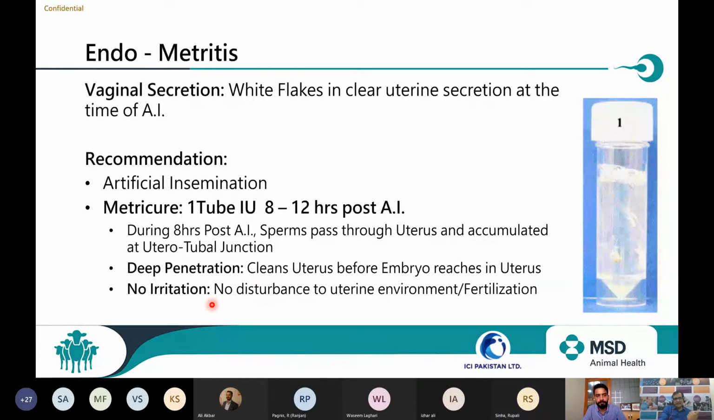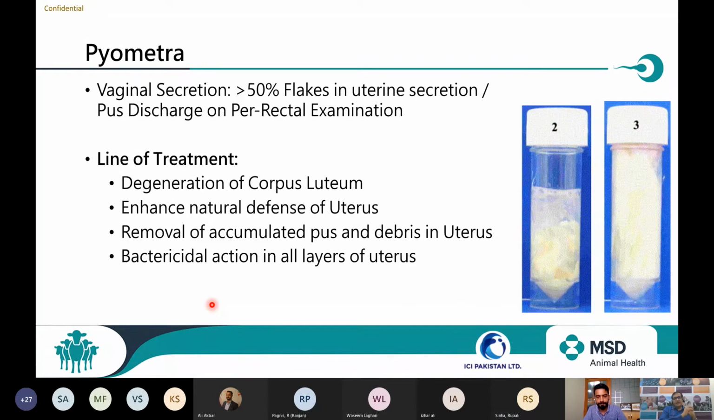So inseminate, and then after 8 hours, Metricure infusion is required. If it is a case of pyometra, bigger challenge. Now, no treatment is required at that moment. Sorry, no insemination is required. Only treatment is warranted. Here, the goal again: degeneration of corpus luteum, natural defense of uterus should be increased. Removal of pus and debris should be cleaned, and then bactericidal action.